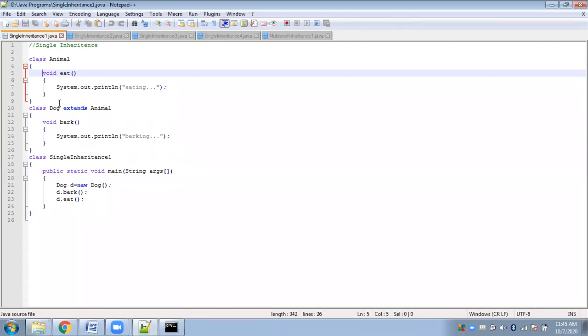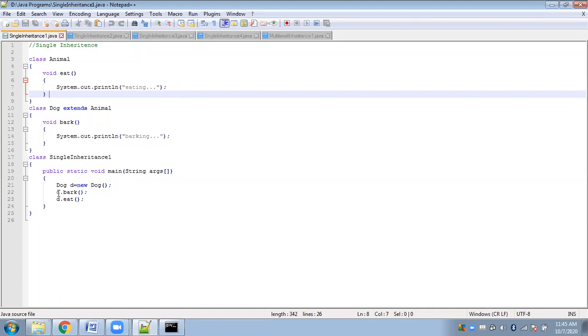Had there been some other properties here, you could have inherited them inside the dog class, but if this was private, you could not have inherited it directly. So if this is private, you should have another method here. Using that method, you have to invoke this method, and then using the object of this class, say D, you can invoke the second method in order to invoke the eat method, which is private. So that is what it is all about. Is it clear?